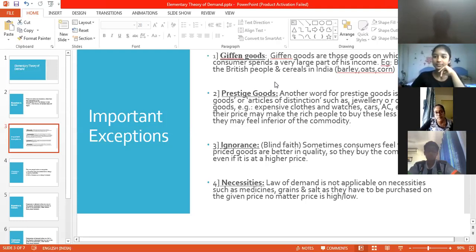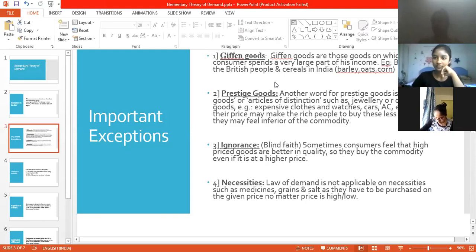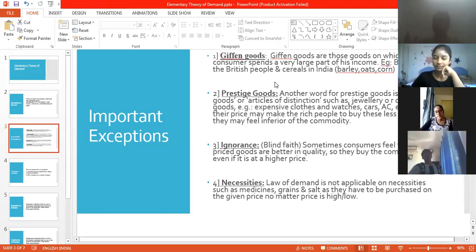So people of the mediocre class can also buy it, and even I would be at the same level as the mediocre class, and that's the reason why they will buy those commodities less. So this is also an exemption where the law of demand does not apply, in terms of luxurious products. Understood this point?